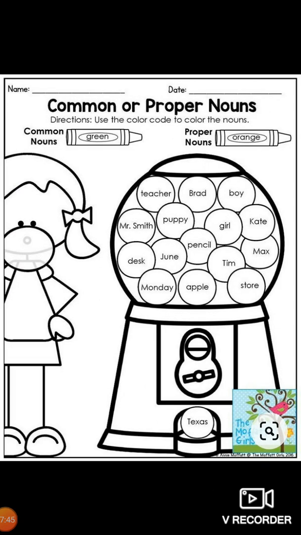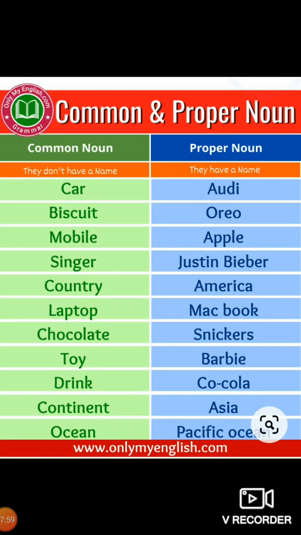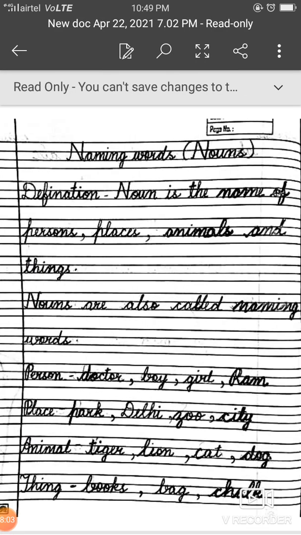I hope this much is clear to you, and this you need to do as practice. Here you need to color the common nouns in green and you need to color the proper nouns in orange. This can be of your use.